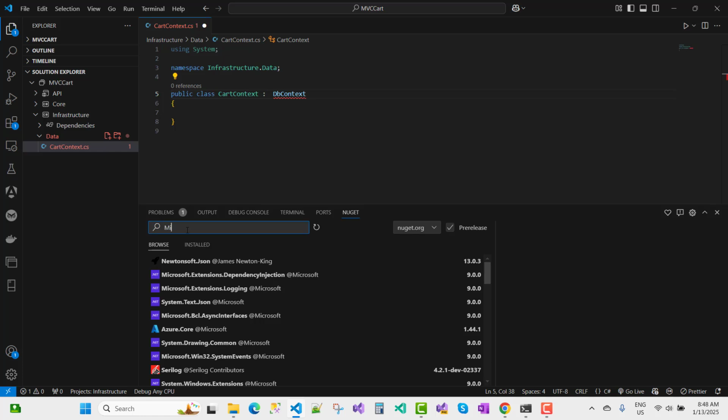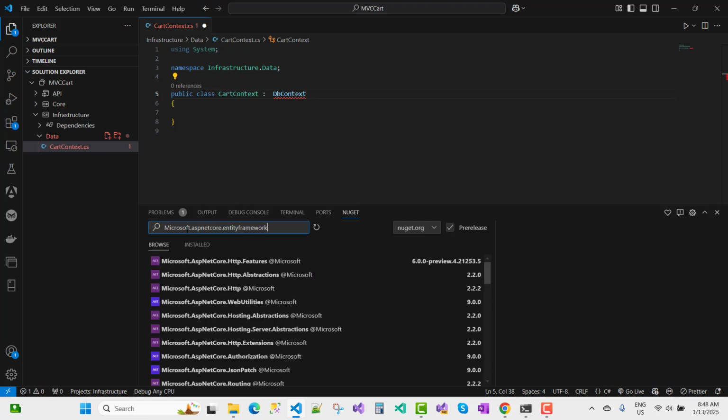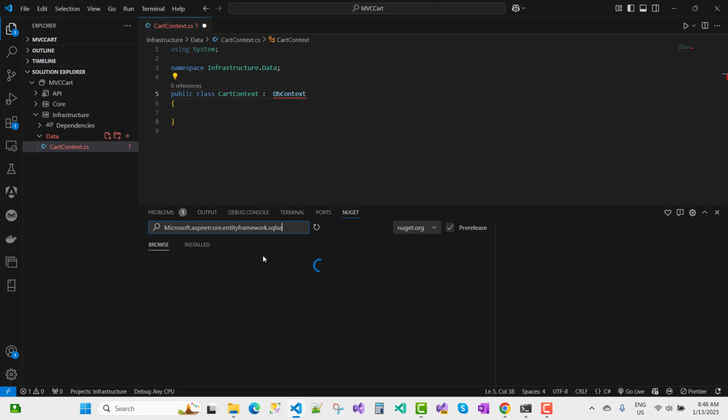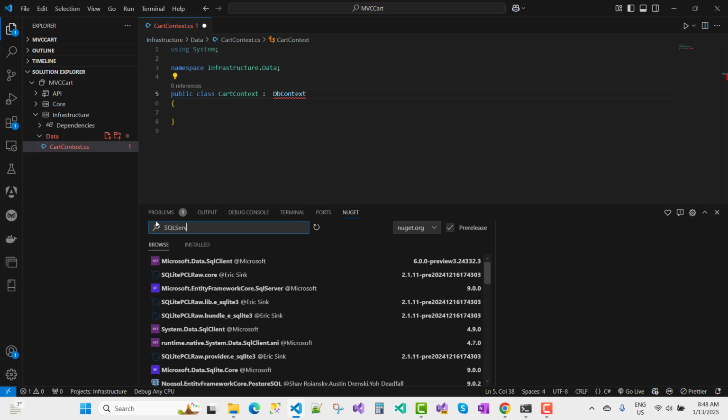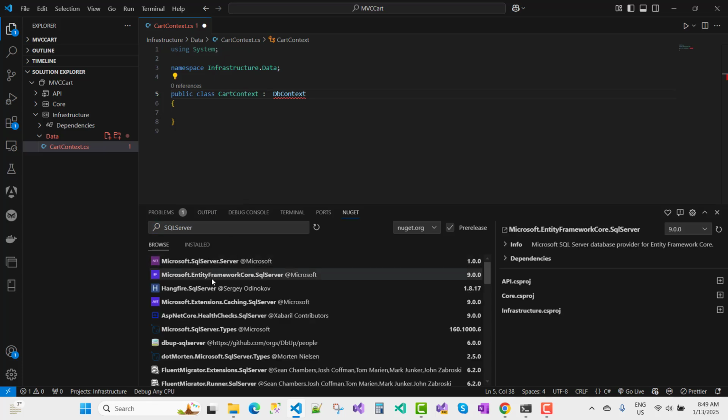You can just search for Microsoft.EntityFrameworkCore.SqlServer. That is the package I want to use, Microsoft Entity Framework Core SQL Server.